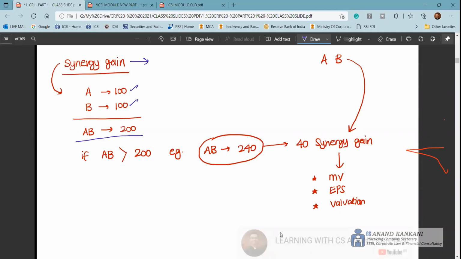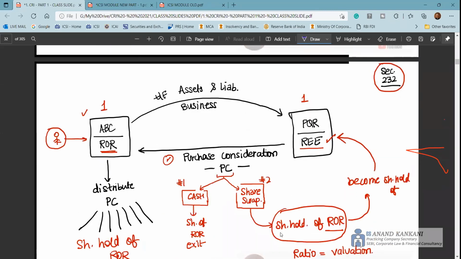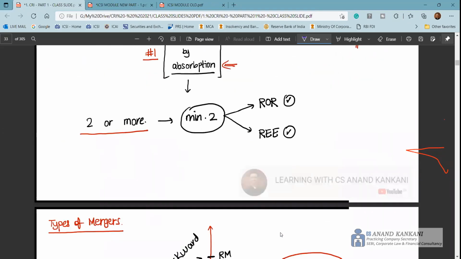But if A and B are valued at more than 200, that's where you say there is a synergy gain. So this 40 is the synergy gain, and this can be in the form of market value, earnings per share, overall valuation, customer base, whatever. Further, next we had discussed the mergers.